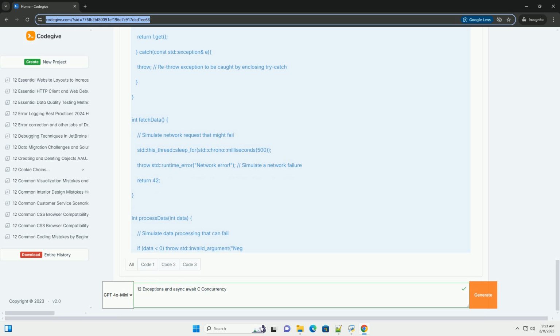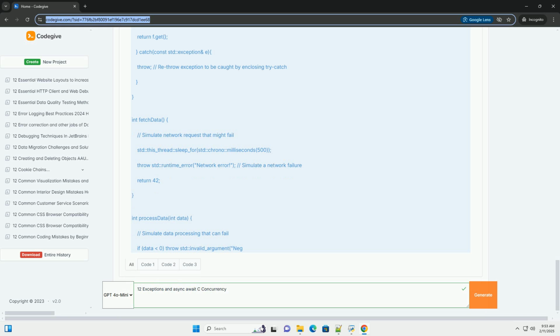Atomic operations, operations that are guaranteed to be indivisible. Mutexes/semaphores, synchronization primitives to prevent race conditions. std::async and std::future, high-level abstractions for asynchronous task execution. These are crucial for our async/await exploration. Coroutines, C++20 and later, enable writing asynchronous code that looks and behaves like synchronous code, simplifying complex concurrent scenarios.